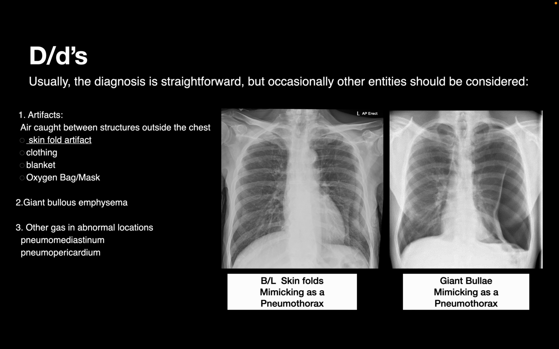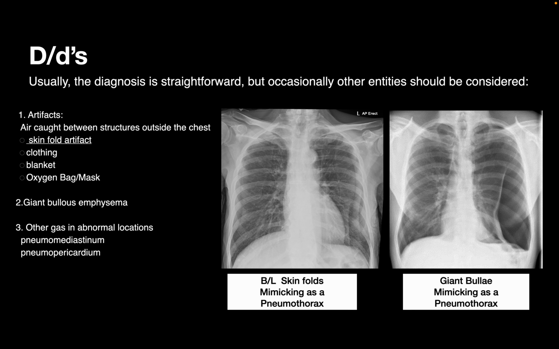In the first image, we can see bilateral skin folds which can mimic a pneumothorax, but we should note that in pneumothorax there is a visible white pleural line. However, in this case it is a black radiolucent line, and peripheral to this line normal lung markings are seen. In pneumothorax, no lung marking is seen peripheral to a visceral pleural line. Moreover, in artifacts like skin folds, clothing or blanket, the line can be seen going outside of the lung surface or even outside the skin surface, whereas in pneumothorax it is limited inside the lung or thoracic surface.